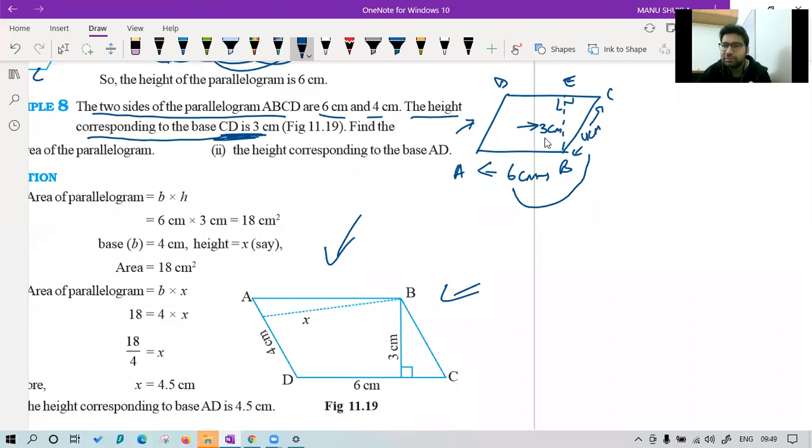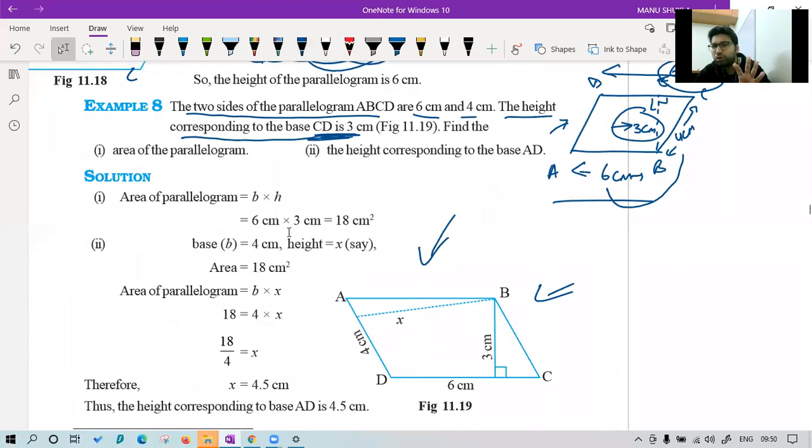Now the question is very easy. Class, tell me what is the answer? Because AB is 6 centimeter, we can say CD equals how much? It is a parallelogram. In a parallelogram, opposite sides are parallel as well as equal. So this is also 6 centimeter. The area is base into height. Height is 3 centimeter, base is 6 centimeter. So 6 into 3 is 18 centimeter square. Yes, fine. So they have solved the question for you and I have also solved the question for you to understand the concept.